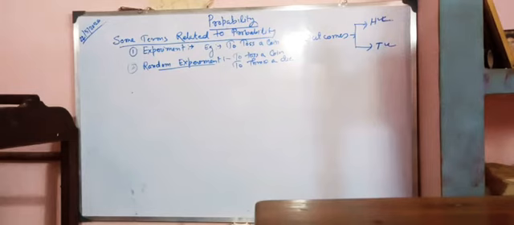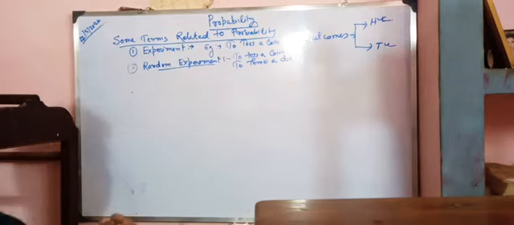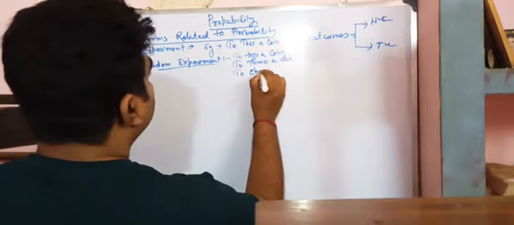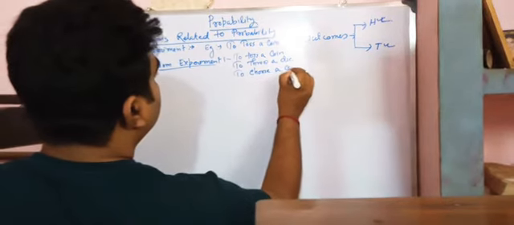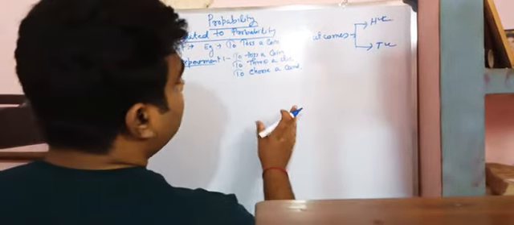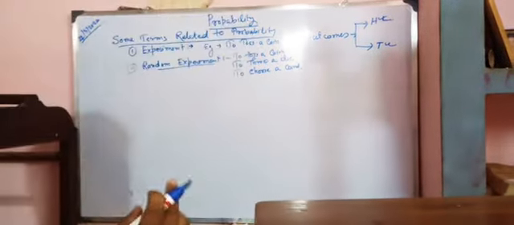or to choose a card from a well-shuffled deck of 52 cards. Actually a deck contains 52 cards.